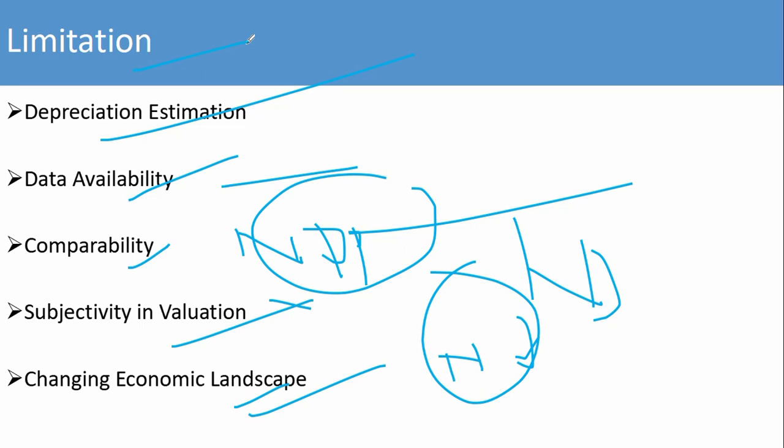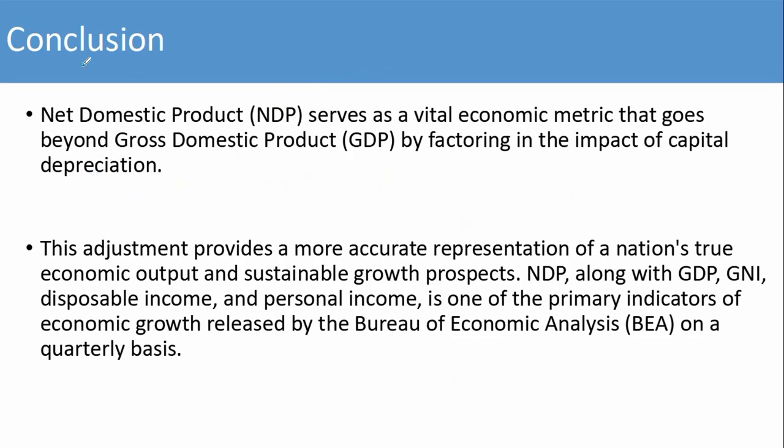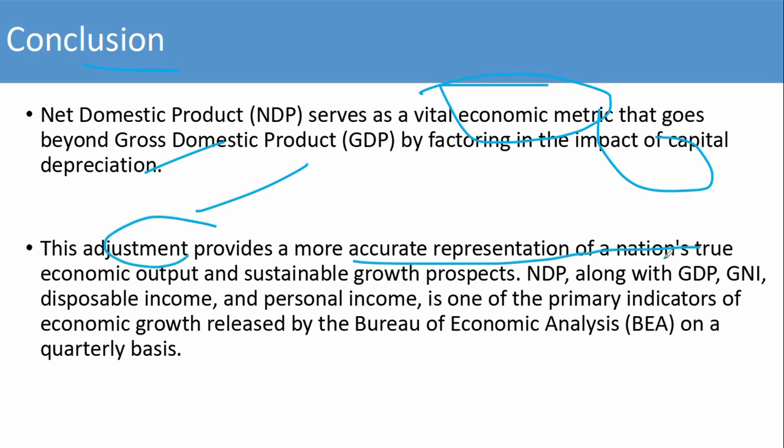Now we can say in conclusion, NDP serves as a vital economic metric of economic output. It goes beyond GDP by factoring in the impact of capital depreciation. This adjustment provides a more accurate representation of a nation's true economic output for sustainable growth and prospects. NDP, along with GDP, GNI, disposable income, and personal income, is one of the primary indicators of economic growth that is released by the Bureau of Economic Analysis. This is an important fact.